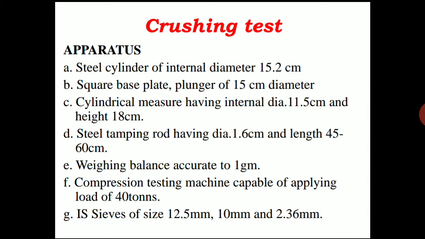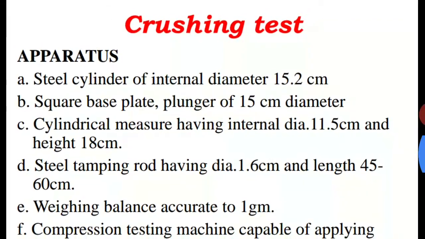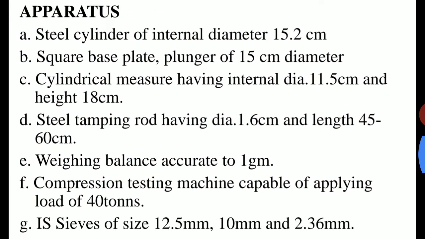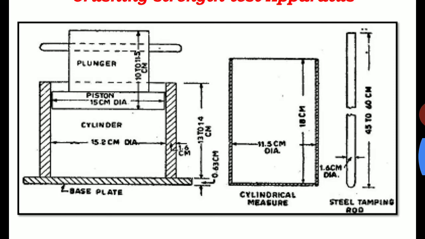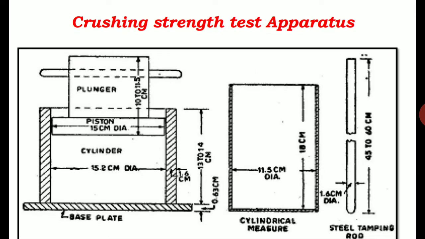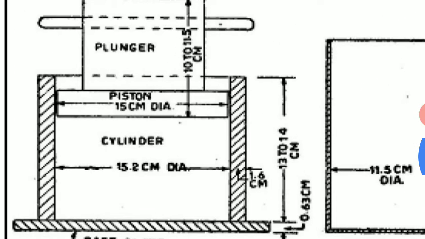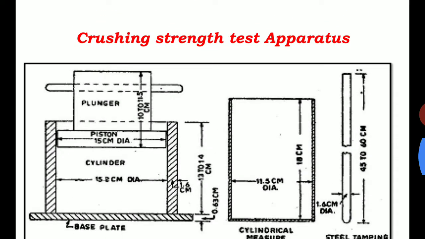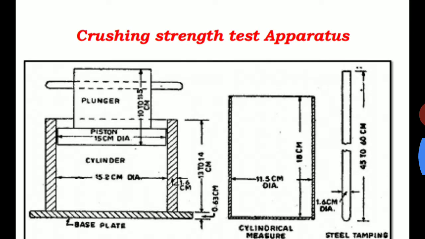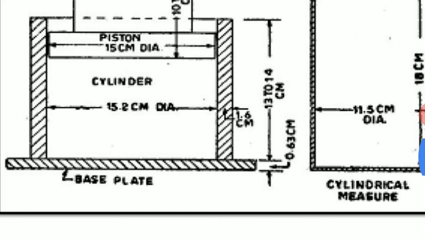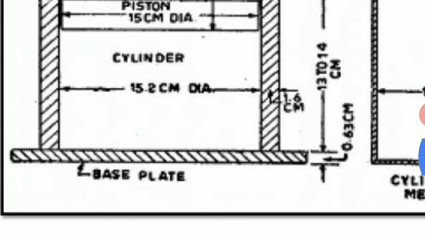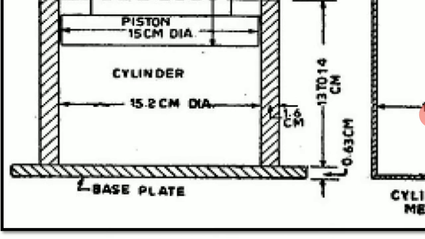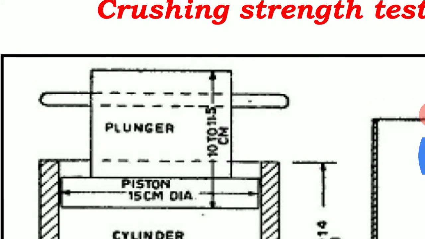Here are the different apparatus. The first one is a steel cylinder of internal diameter 15.2 centimeter. You can see this steel cylinder here. Next, there is a square base plate, which you can see at the bottom of this cylinder, and then again it has the plunger. Can you see the plunger here?